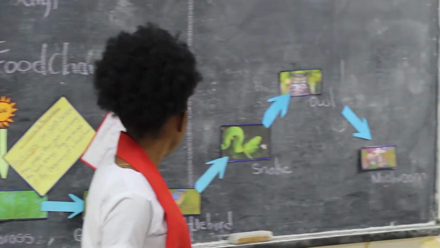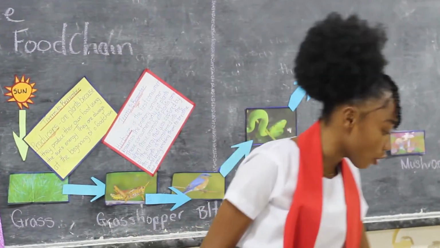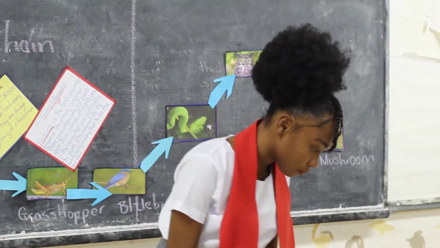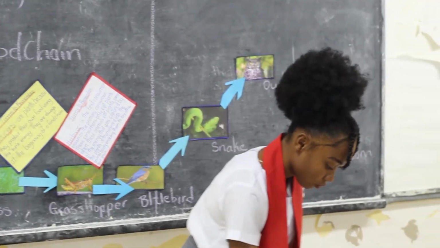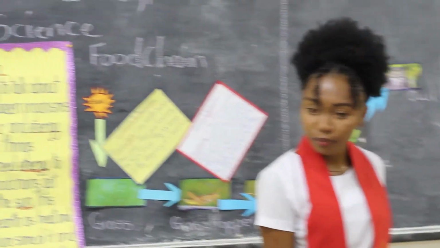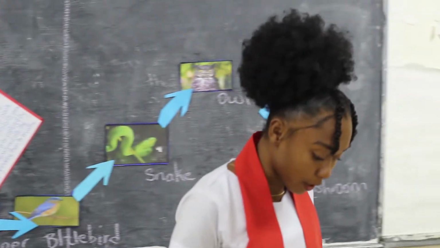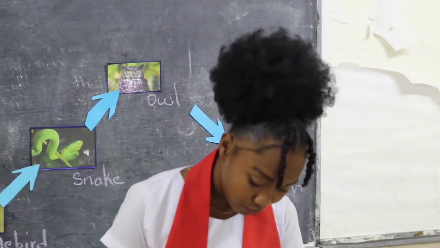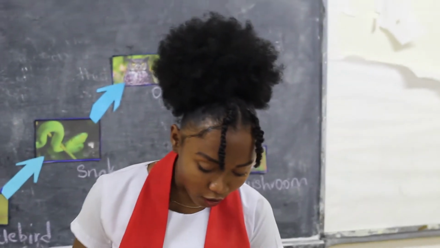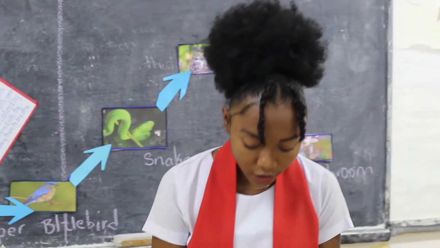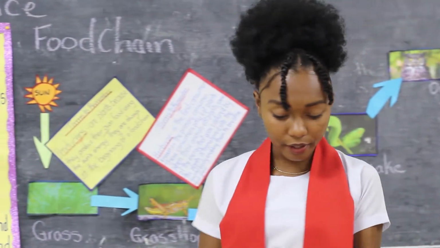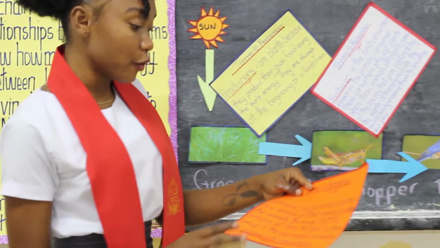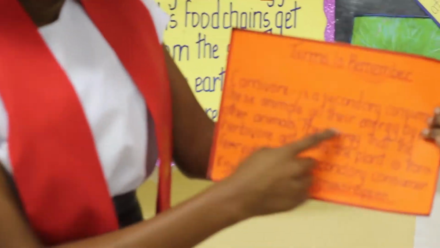is called the secondary consumer. Why is it called the secondary consumer? Why do you think the bluebird is called a secondary consumer? Because it takes the energy from the grasshopper. Okay? So, bluebird is a carnivore. Carnivore is a secondary consumer.